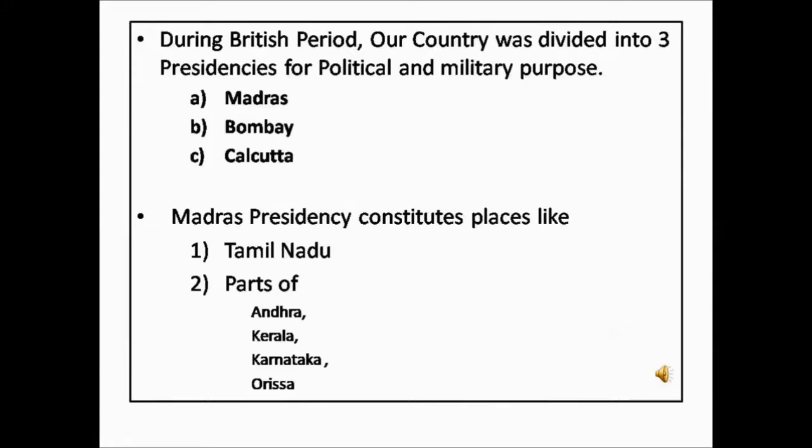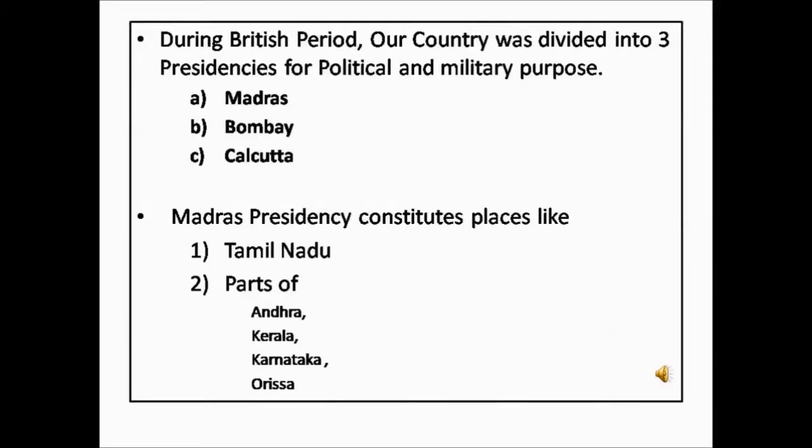That is, they divided the whole country into three parts called the presidencies. They divided it for their political and military purpose. In order to make their administration task in a better way and also to make it easy, they divided the whole country into three presidencies, namely Madras Presidency, Bombay Presidency and Calcutta Presidency.